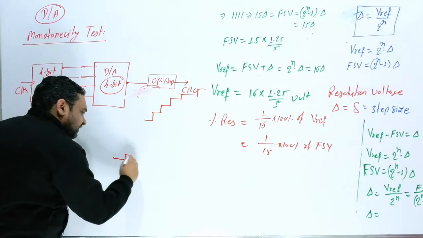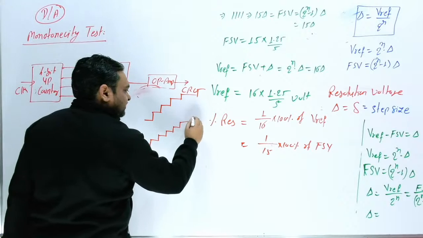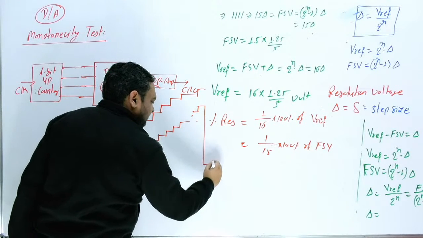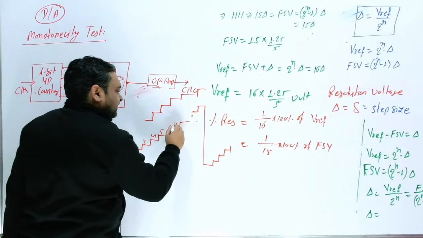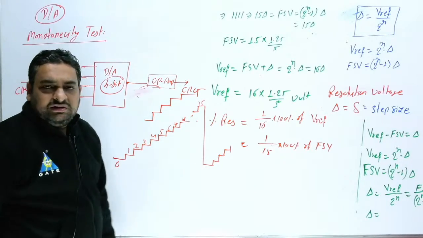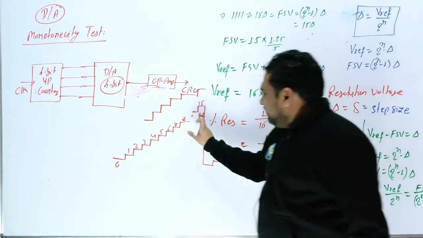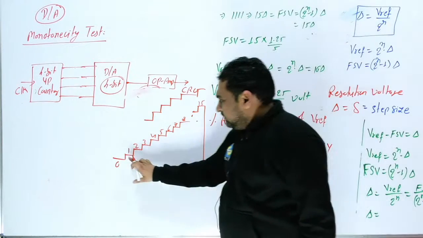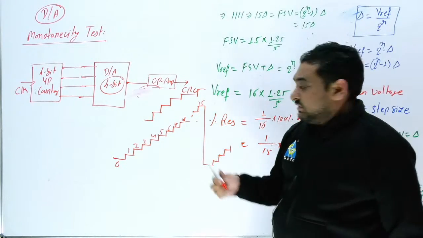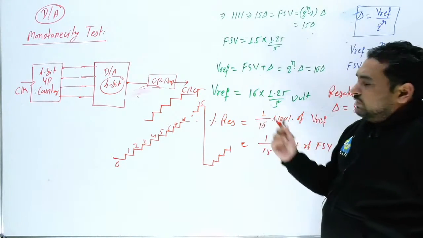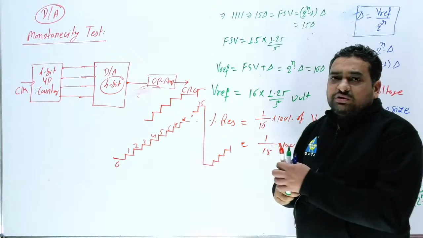So here exactly you will get a staircase till 16, and after 16 again you will get like this. Suppose this is 0, 1, 2, 3, 4, 5, 6, 7, and the last one is 15. Then after 15 again 0. 0 to 15 you will get at output, and corresponding voltage you will get. So every code will multiply by step size. So this is 1 step, 2 step, 3 step, 4 step, 5, 6, 7, 8, and last one is the 15 step, that is the full scale voltage. You will get again 0. So this is a monotonicity test. Sometime examiner will ask question from here.